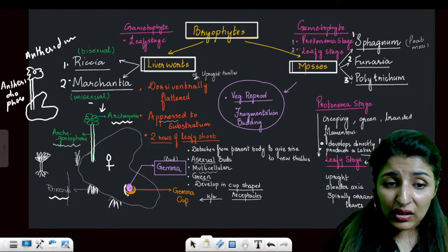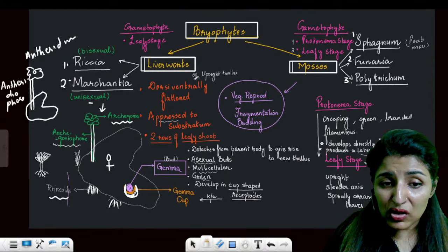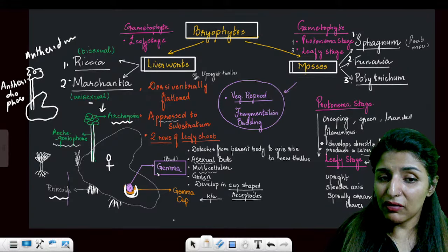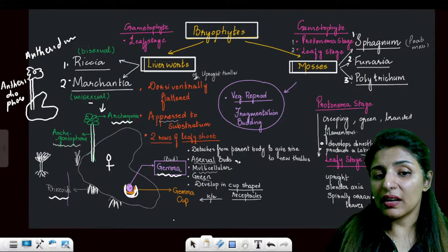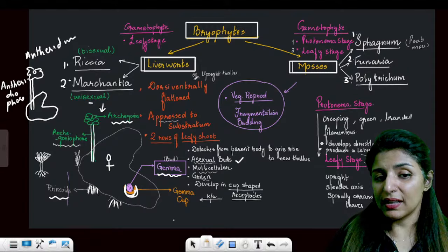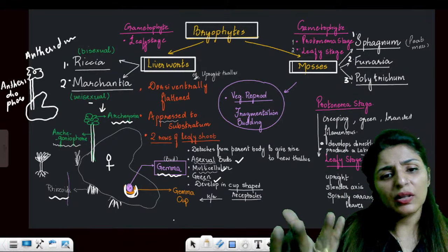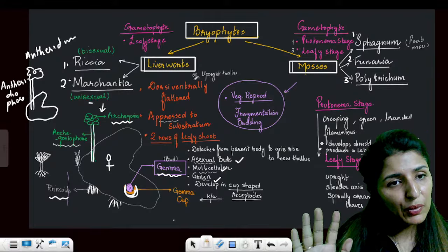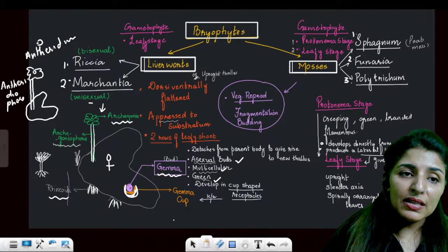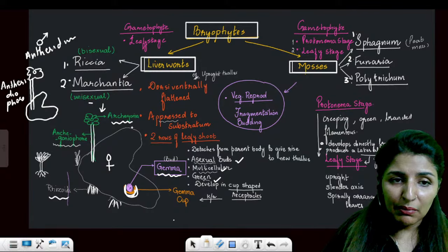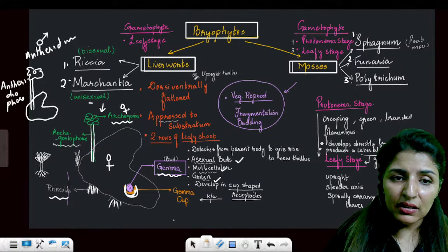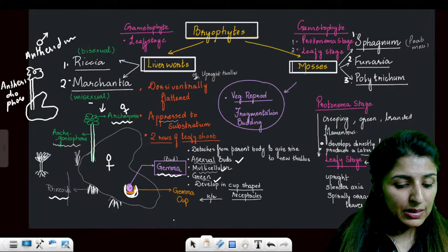So these structures are cup-shaped structures known as gemma cups and they will form gemmae. These gemmae are the asexual buds. They are multicellular, green and they are buds, so they help in asexual reproduction. Are these points clear? While antheridium is the male sex organ, archegonium is the female sex organ. Please let me know that these points are clear.